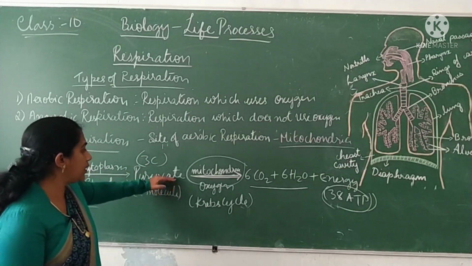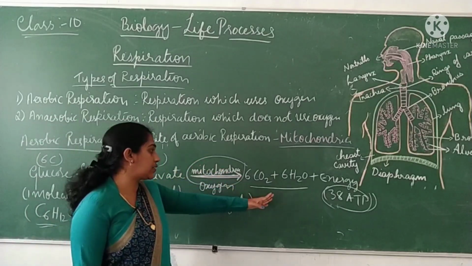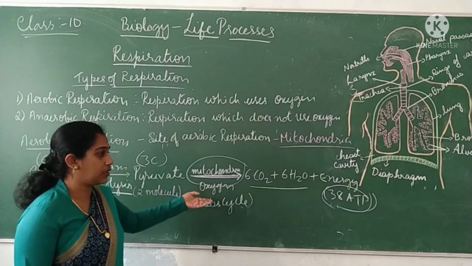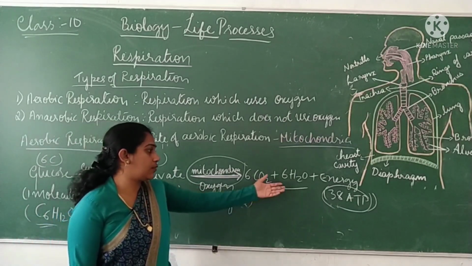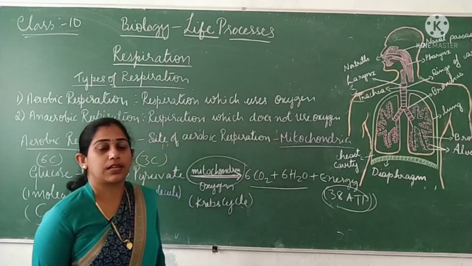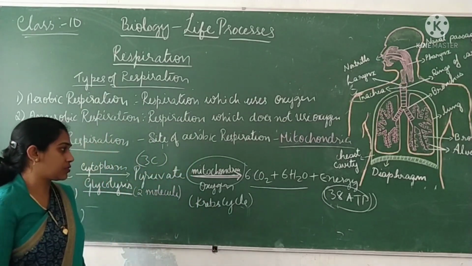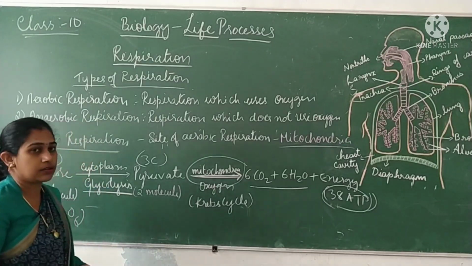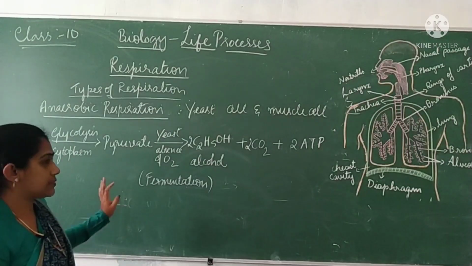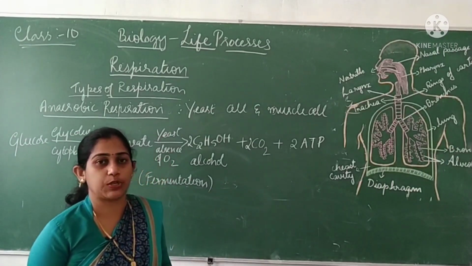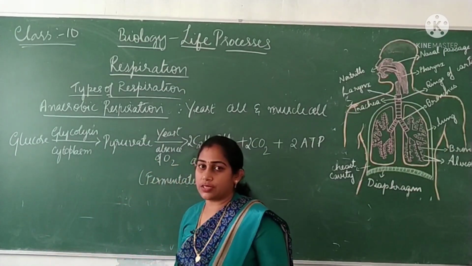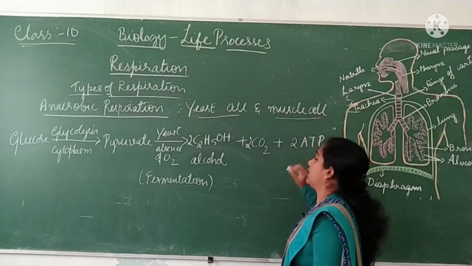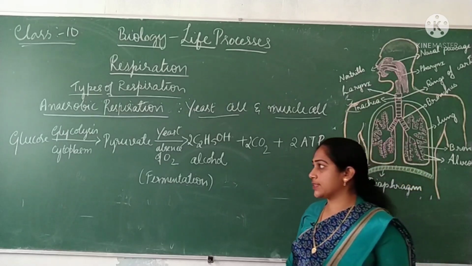Then what happens to pyruvate? Pyruvate further breaks down into carbon dioxide and water, and that happens in the mitochondria by using oxygen. So here oxygen has been used up, and the amount of energy you are getting is 38 molecules of ATP. So this is about aerobic respiration. Now let us see about anaerobic respiration. So as the name suggests, anaerobic respiration means respiration happening in the absence of oxygen, and this kind of respiration you can find in yeast cells and in our muscle cells when we do vigorous exercise.